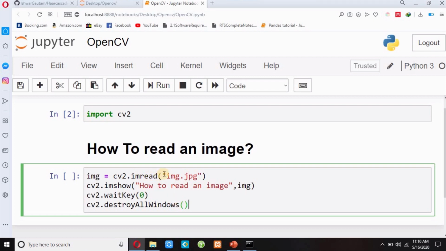The first line of code reads our image. The second line of code displays our image. And the third line of code means if I press any key on the keyboard, only then it executes the next line of code, which destroys all my windows. So first of all I will execute this code, shift enter.